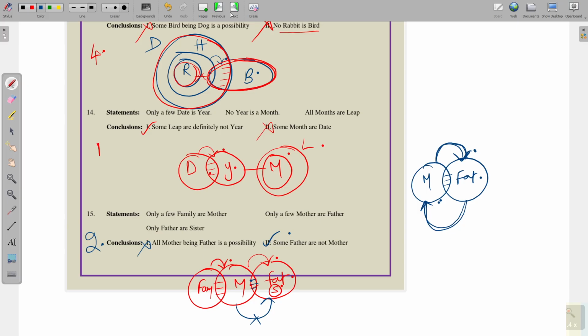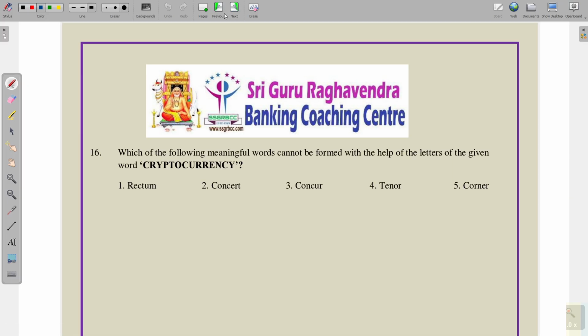And moving on to the next question, which of the following meaningful words cannot be formed with the help of the letters given in the word cryptocurrency? Okay, if you observe cryptocurrency, we have totally 5 options. So in these 5 options we have 5 words.